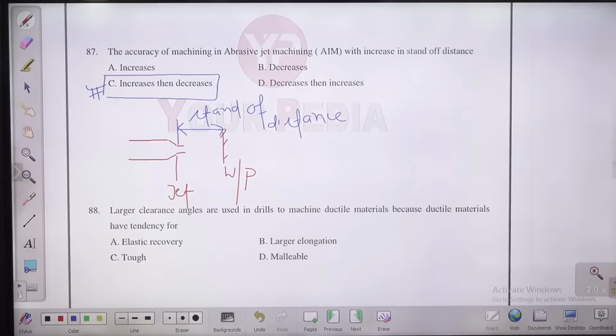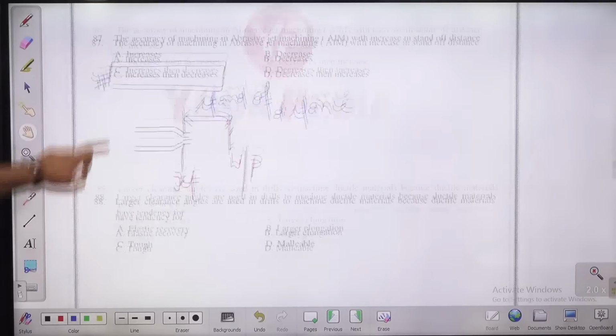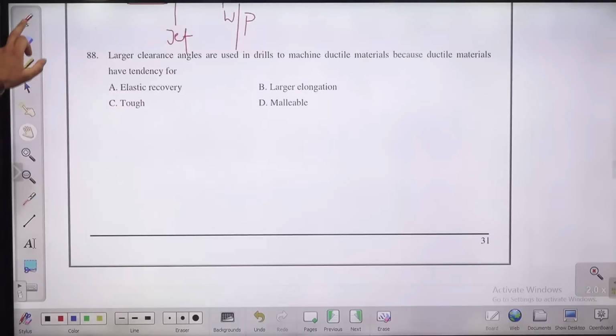Okay, next question, let's move on to question number 88. Guys, this question you can try. I'm putting it here in front of you. I will also provide you some idea about this.